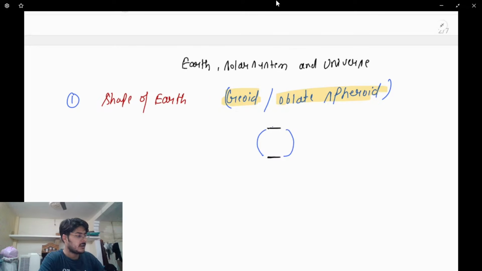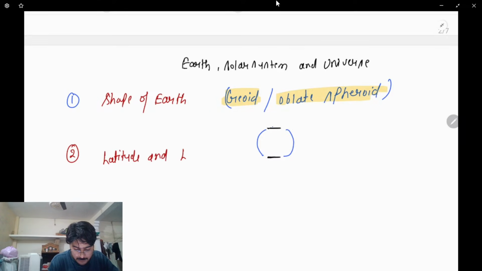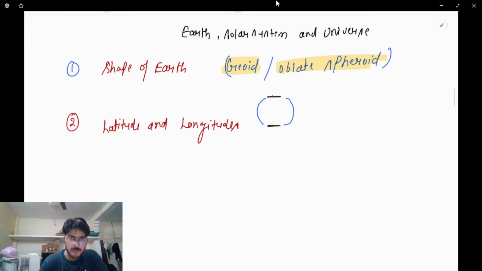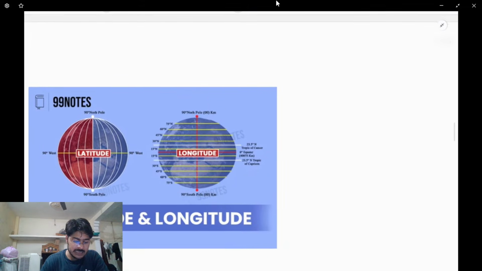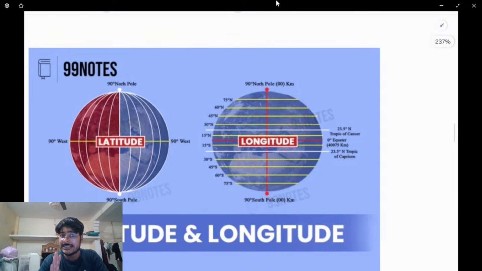Okay? Now, the next topic that we have in the lineup to study is latitude and longitude. So, what are latitudes and longitudes? I'll talk about these things in detail. For now, I'm just giving you a brief of everything first.